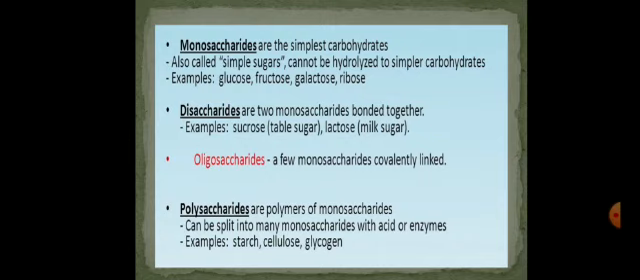The third class is polysaccharides, and again the word polysaccharide comes from the Greek language where poly means many, saccharon means sugar units, and in this chain many monosaccharides are linked together. They can be split into many monosaccharides with acid or enzymes, and examples are starch, cellulose, and glycogen. Starch is found in the plants. Cellulose is also found in the plants. Cellulose is a major constituent of the cell walls of plant cells, and glycogen is found in the animals.